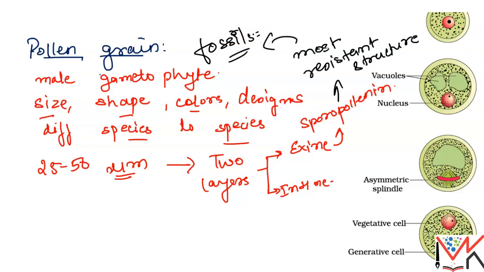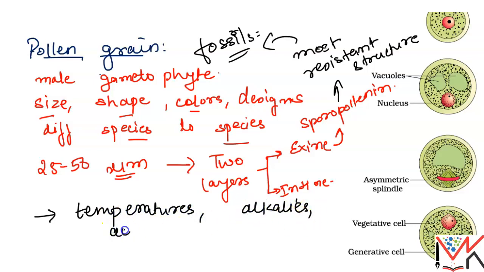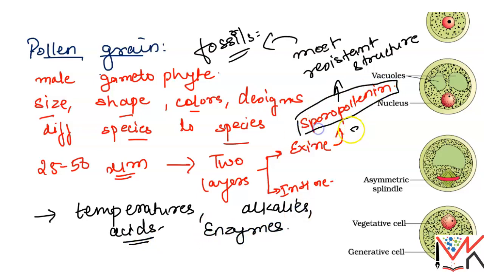Clear? It is resistant to what? It is resistant to high temperatures, alkalis, and acids. There is no enzyme which can degrade this sporopollenin structure.